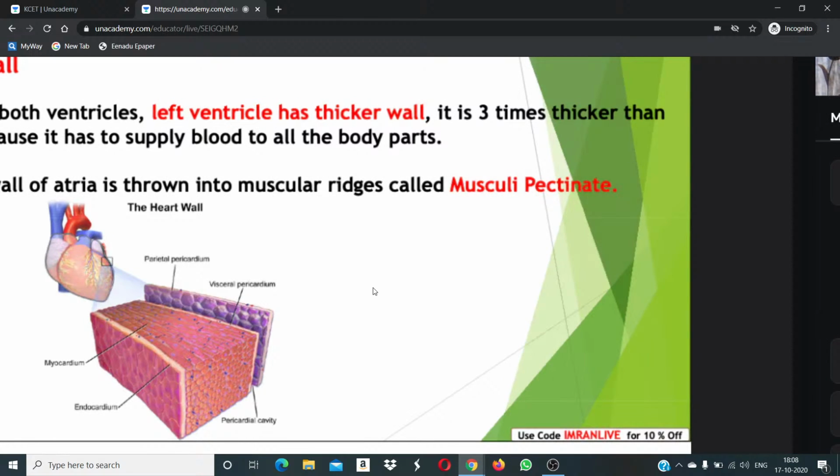Hope you can observe the screen. This is a section of the wall of the heart. This is the parietal pericardium, the visceral pericardium, and this is the pericardial cavity, the cavity present between the parietal pericardium and the visceral pericardium. The middle layer is called myocardium and the internal layer is called endocardium.